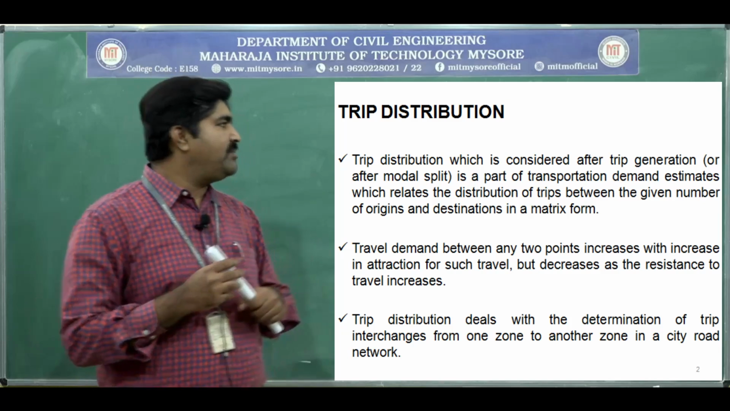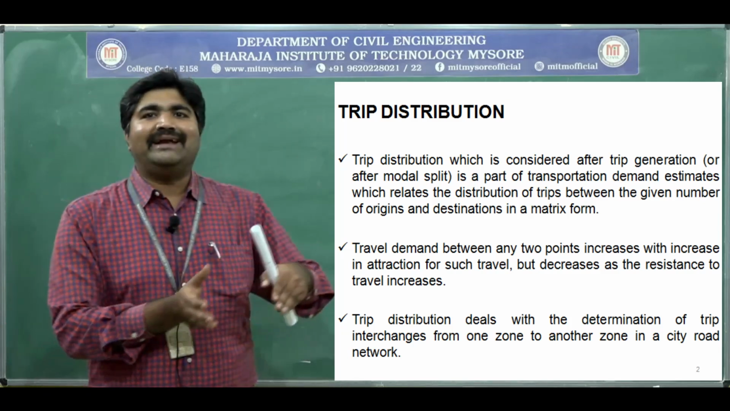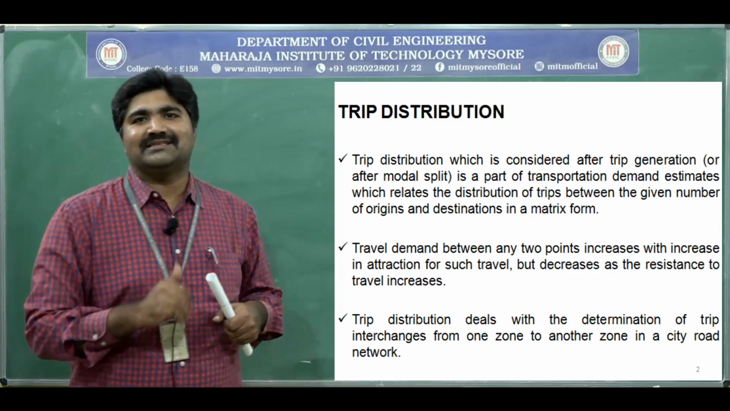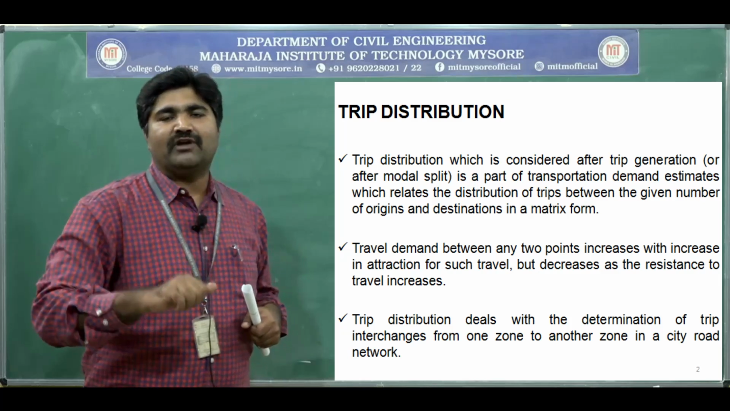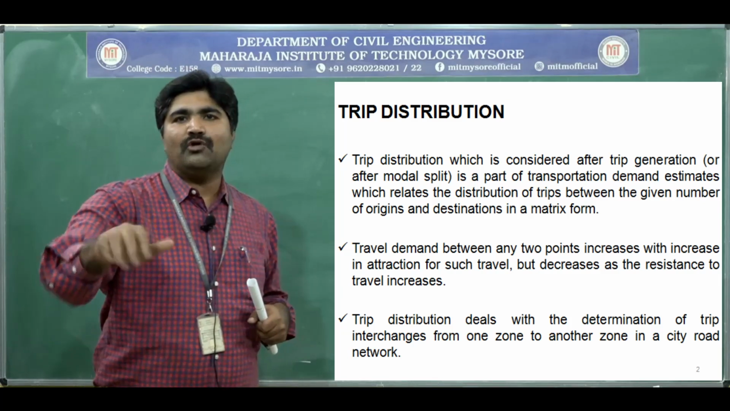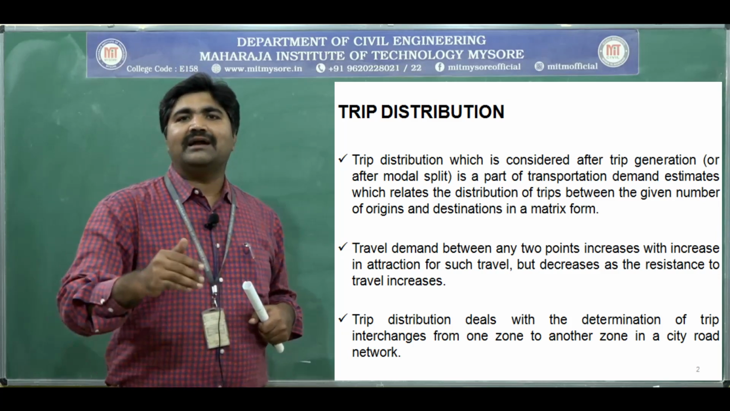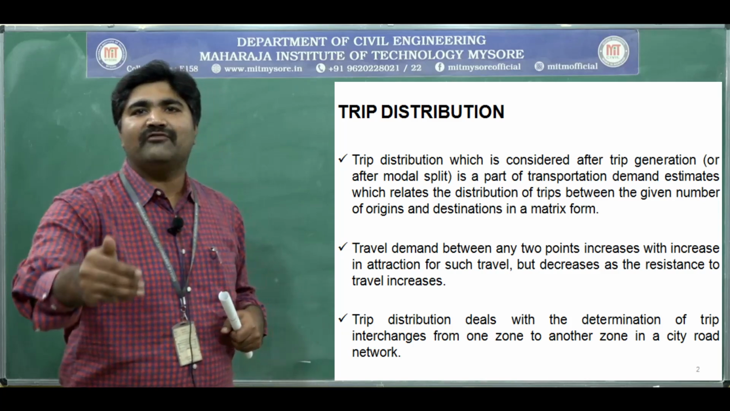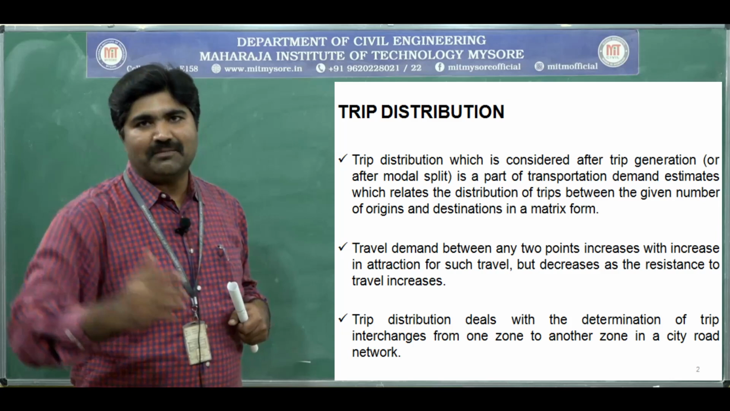The travel demand between any two points increases with an increase in the attraction, but it decreases as the resistance increases. Suppose you consider Bangalore. If you have a good transport network from your residential area to the city center, and you have your own vehicle or good public transportation, then you are going to make more trips towards the city center, where there will be a mall, theater or recreation places.